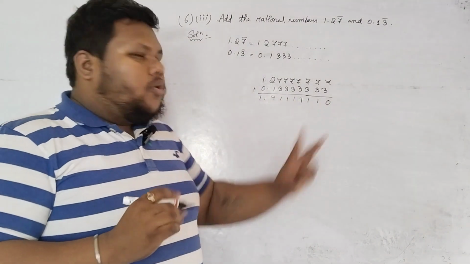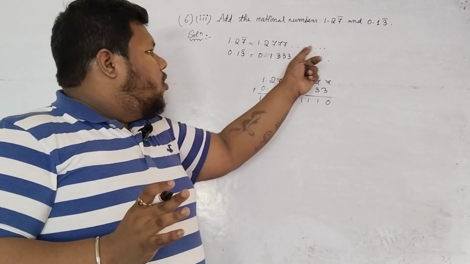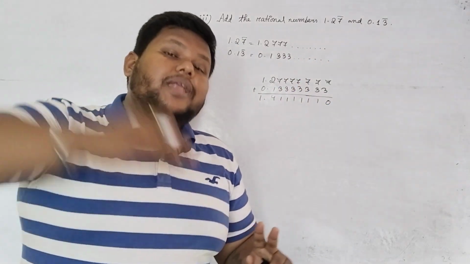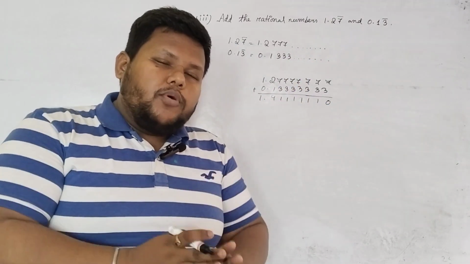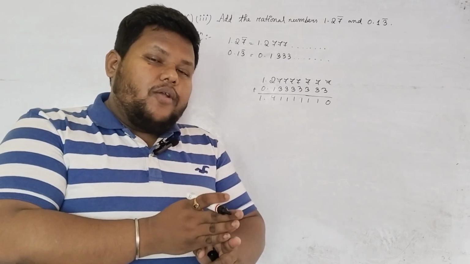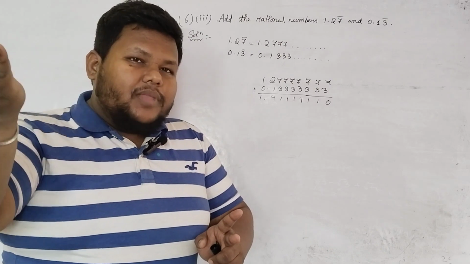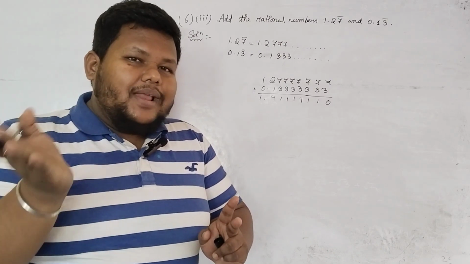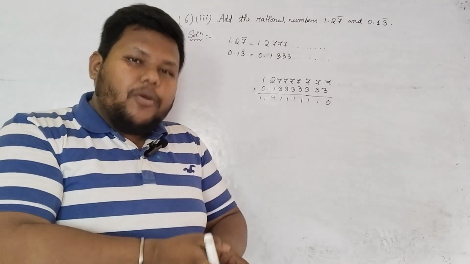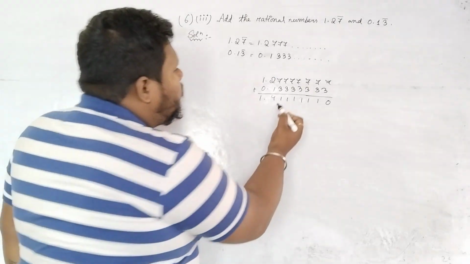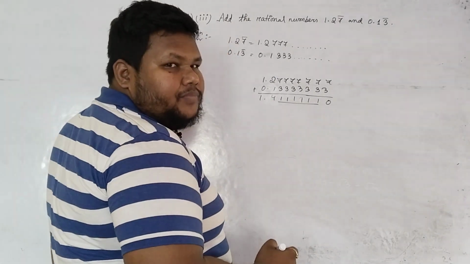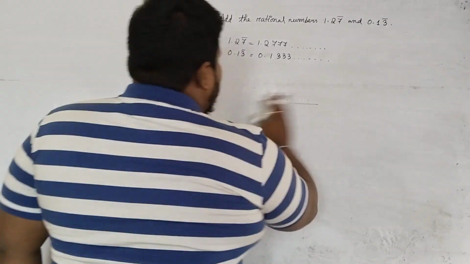That means 0 was never repeating, because this is a non-terminating decimal, it will go up to infinity. Whenever we have to consider 7 and 3, we also have to consider that one more 7 and 3 is there after that. So from there we'll get a 0, after that we'll always get a 1. So that means the digit 1 is always repeating. Is it clear?